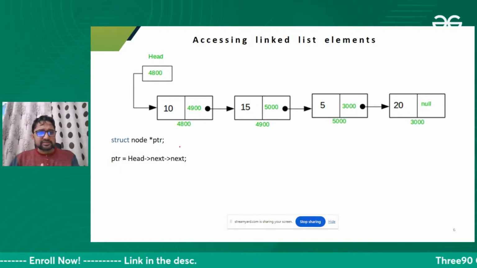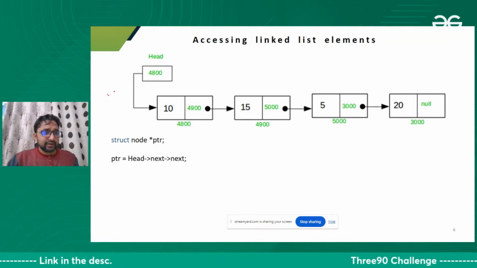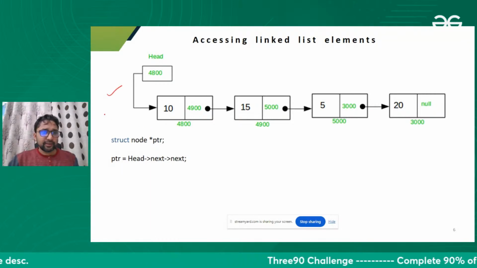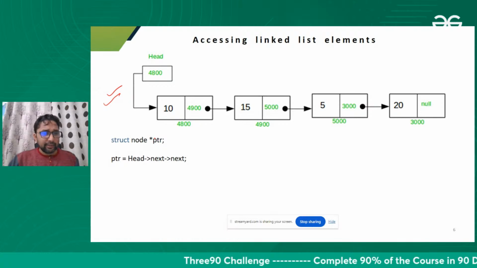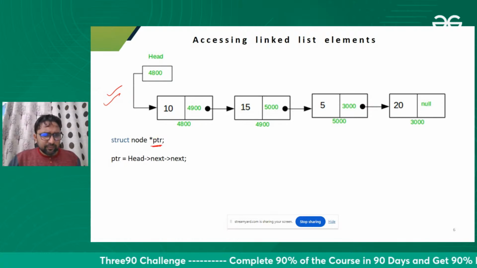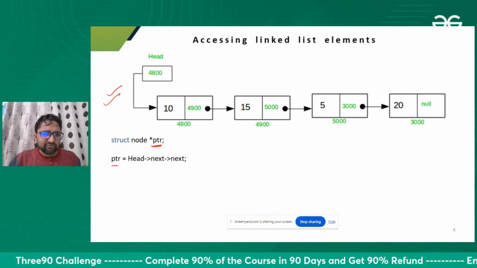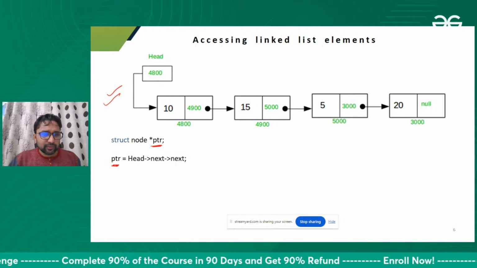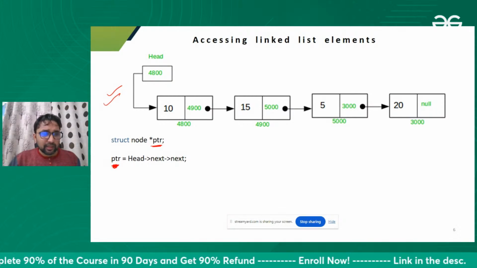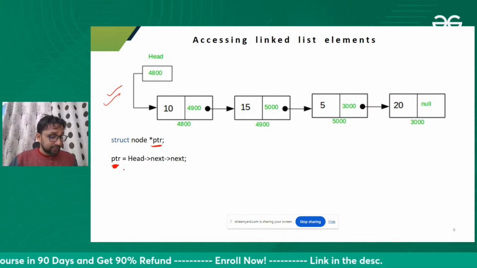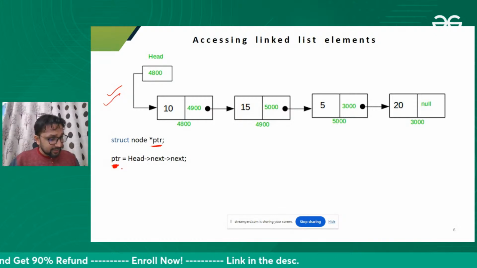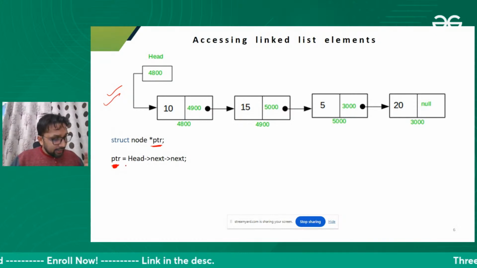Now, please give me the answer. Here is a linked list you have with you, and this is a temporary pointer I have taken. Can you tell me what will be the value of this PTR? Meanwhile, I'm going backside. You can take the snapshot.